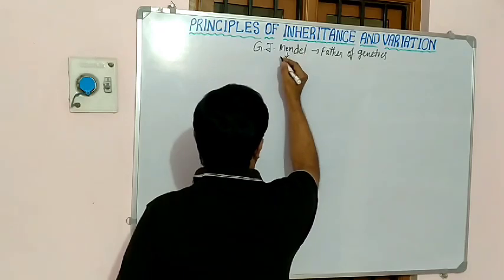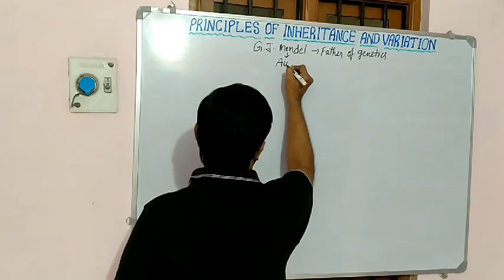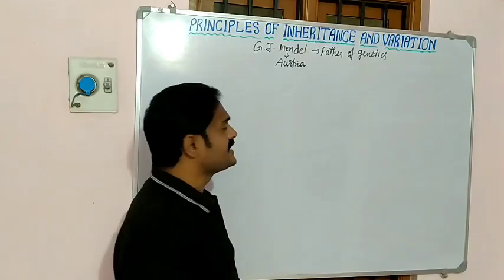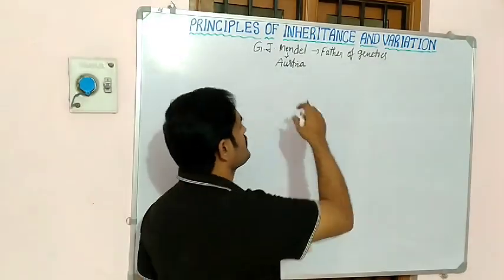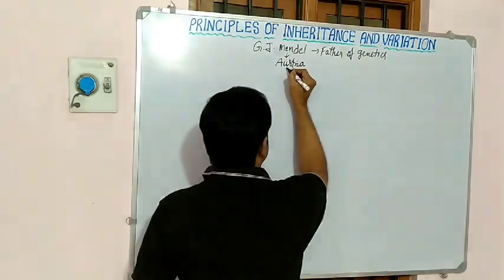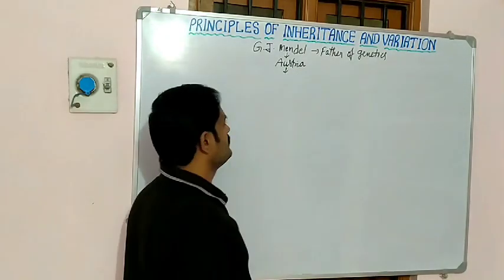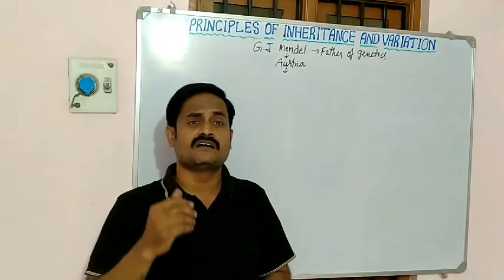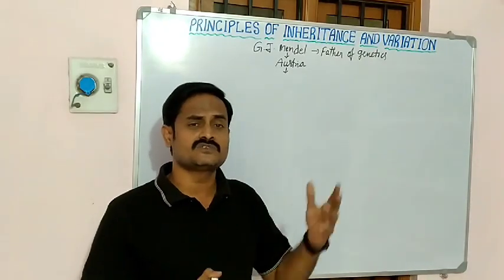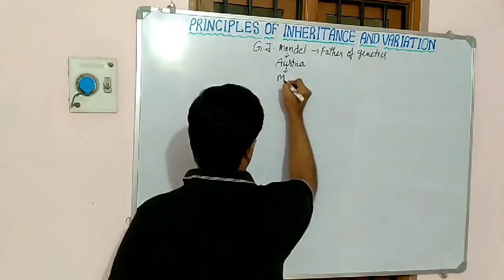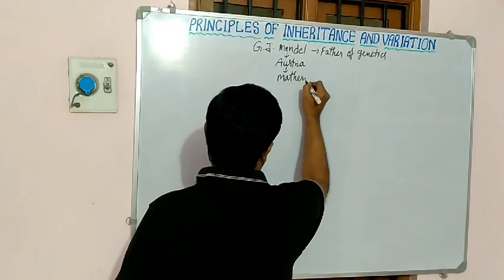Gregor John Mendel belonged to Austria. It is a European country. He studied there, and he was mostly interested in maths, or mathematics.